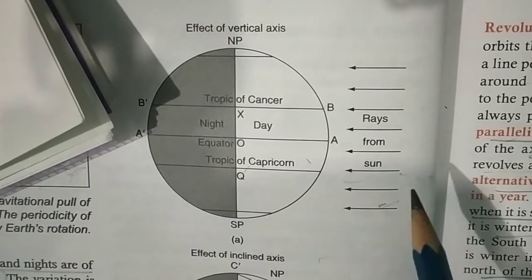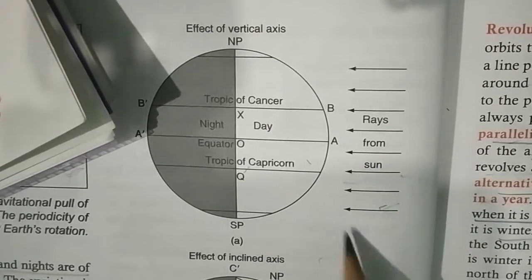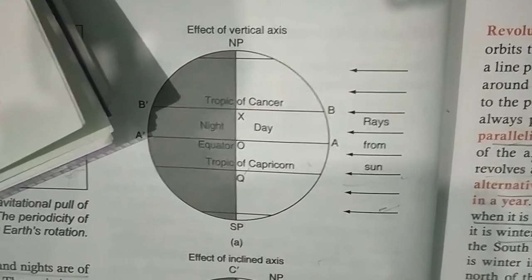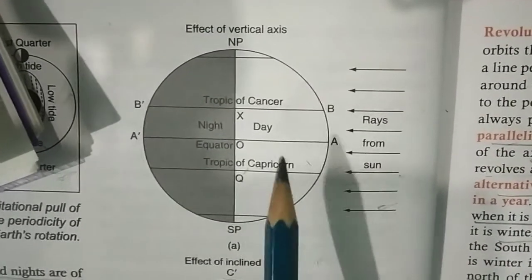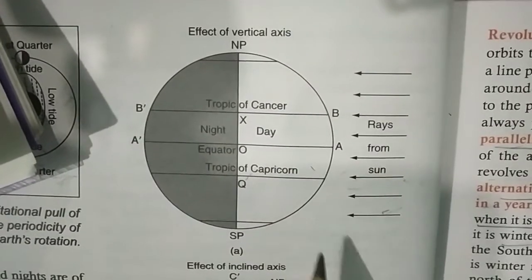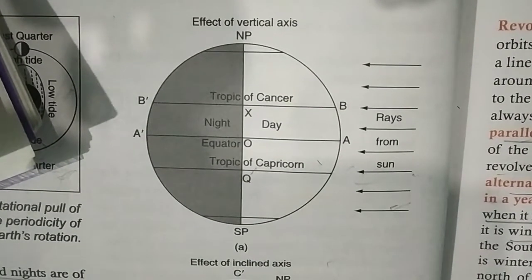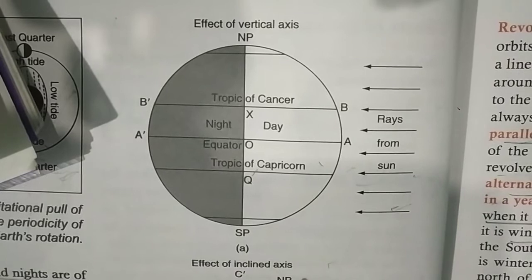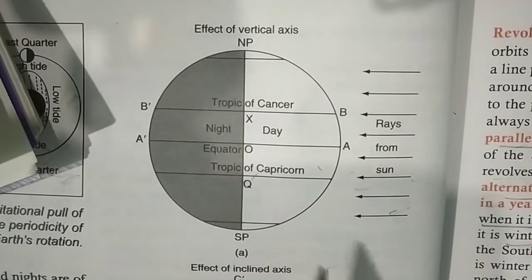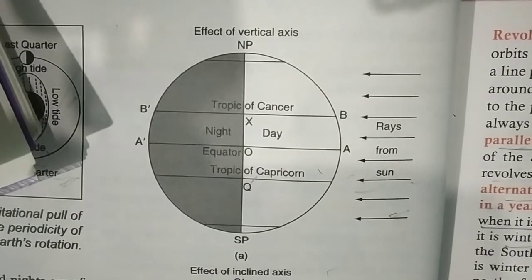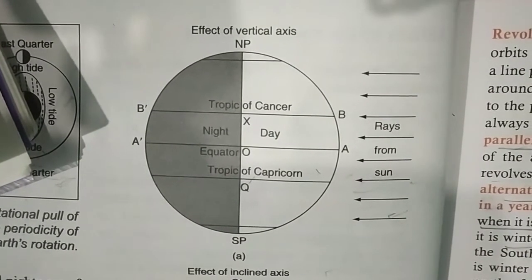This variation is the least at the equator, where days and nights are of equal duration throughout the year. The variation is maximum at the poles, where it never gets completely dark in summer, and in winter it does not get completely lit up either. Between the equator and the poles, the length of the day gradually increases in summer and decreases in winter.